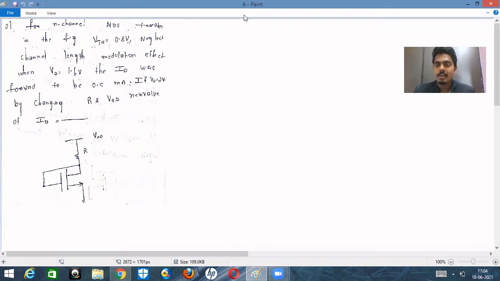I think in the last class we discussed some more problems on MOSFET. When gate and drain are short circuited, we know that the transistor will be in saturation region. We assume that one transistor is in saturation, and the second transistor is also in saturation region, and then by equating the current equations we can easily get the value of IDS by solving the quadratic equation. That we have seen in the last lecture.